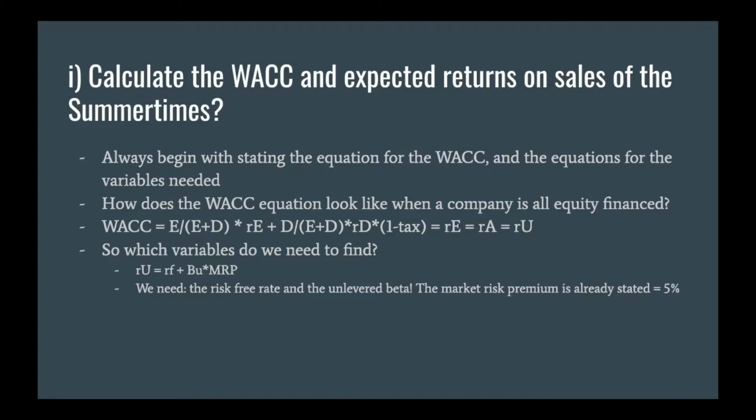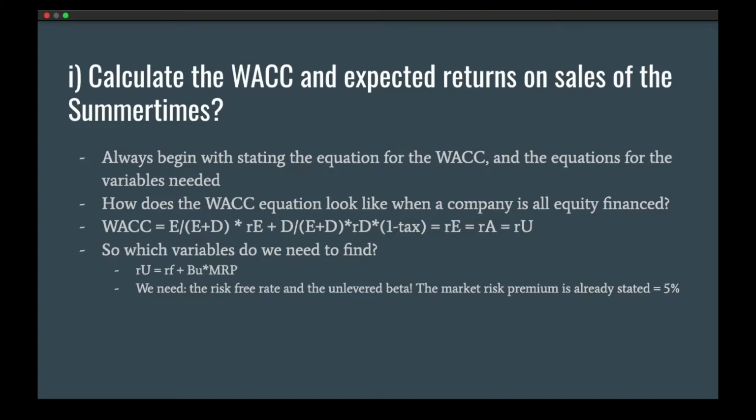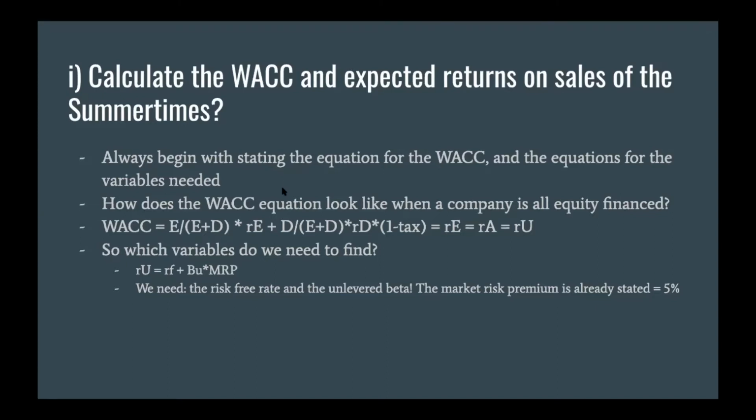As we did the last time we did a question like this, we will state the equations needed to calculate the weighted average cost of capital and the equation for each variable needed. As stated, Summertime is an all-equity financed company, and we need to incorporate that when we are looking for the weighted average cost of capital.